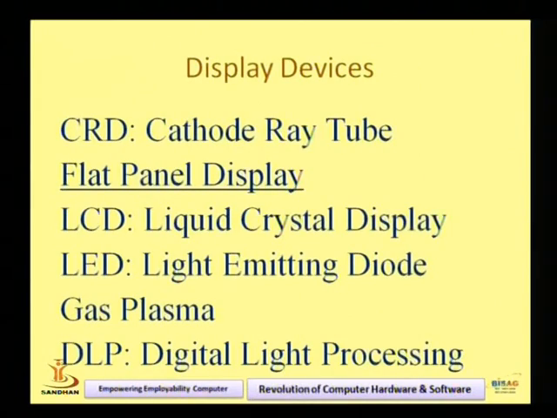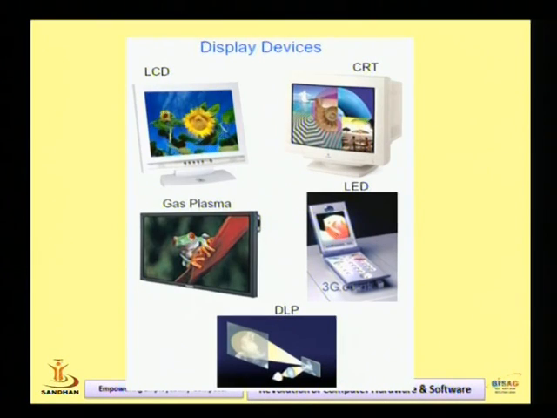So see the contents, see the slides. What is the meaning of CRT? It is a cathode ray tube, right? And the flat panel display: LCD, LED, gas plasma, and DLP are flat panel displays. LCD means liquid crystal display. LED means light emitting diode. Gas plasma, DLP, digital light processing, right? So these are the display devices of monitors. Please check the figures of display devices.